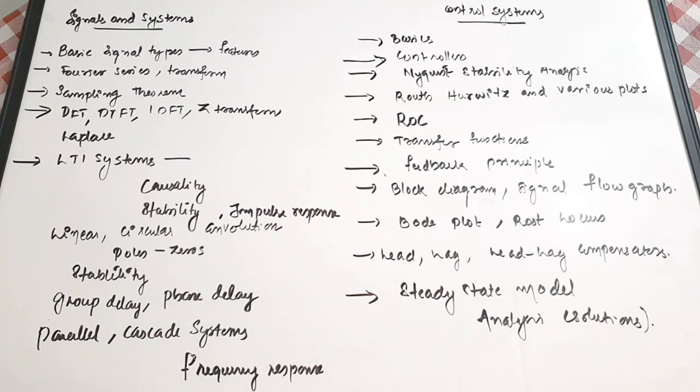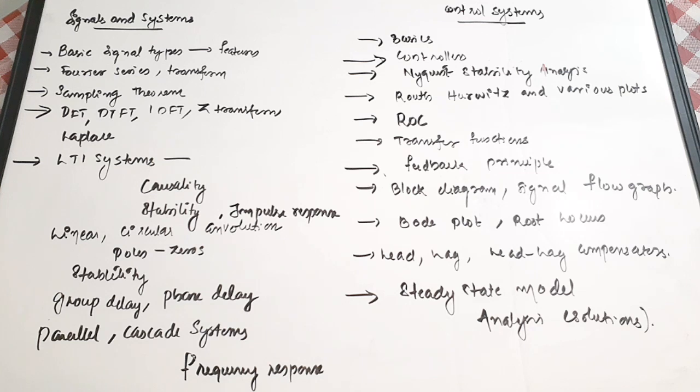Then controllers, there are various types of controllers. Then Nyquist stability condition and its analysis. Then Routh-Hurwitz and various plots, region of convergence, transfer function. Some transfer function will be given to you.